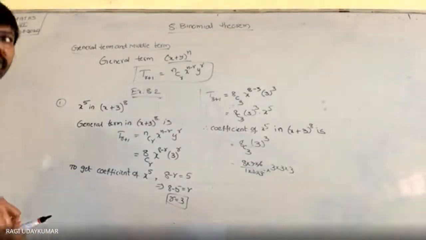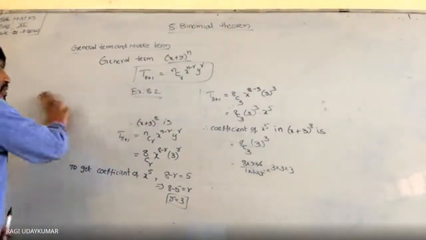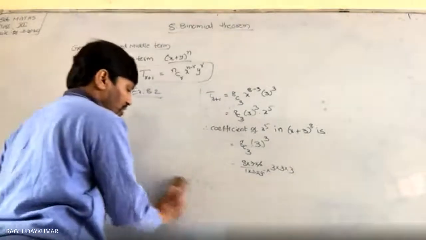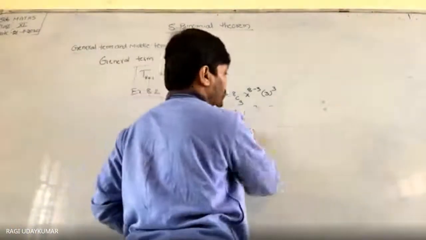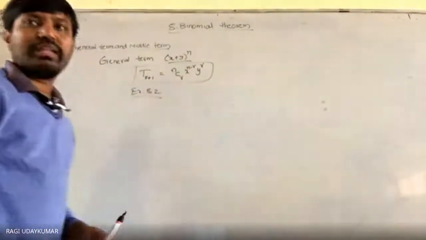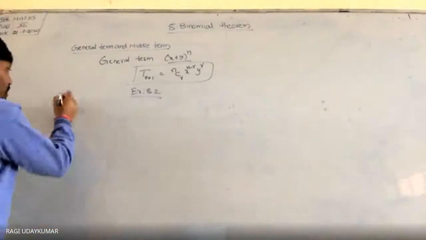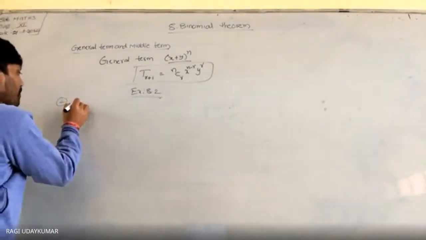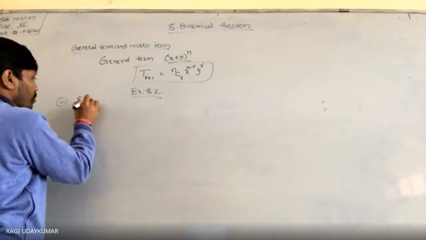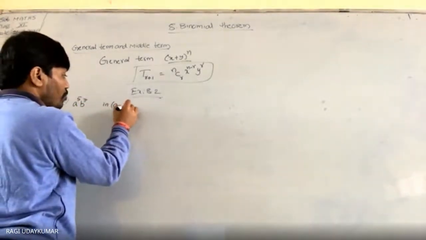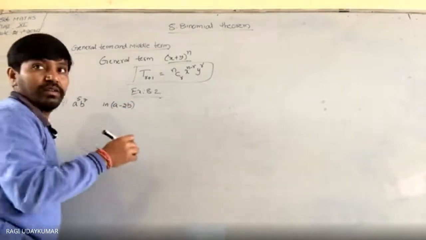So like this you can find it. Now the second problem. Second I will also explain. Actually, I thought of explaining the second one only to you and giving the first to you, because the second is a little bit different, not complicated. So what is the question given here? The question is: find the coefficient of a power 5 b power 7 in (a minus 2b) whole to the power of 12.